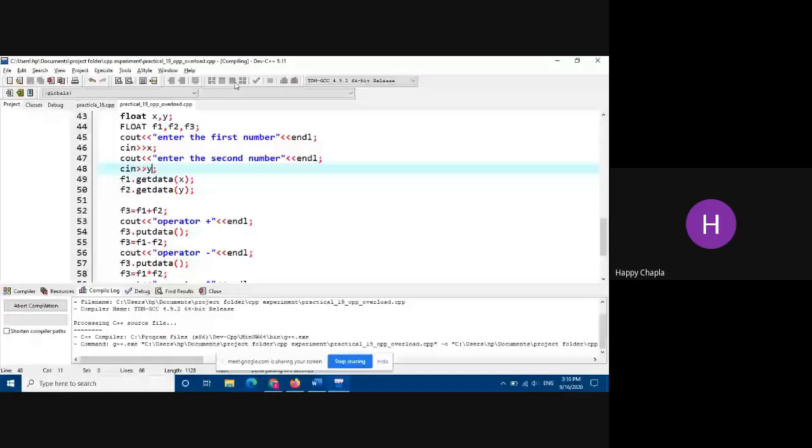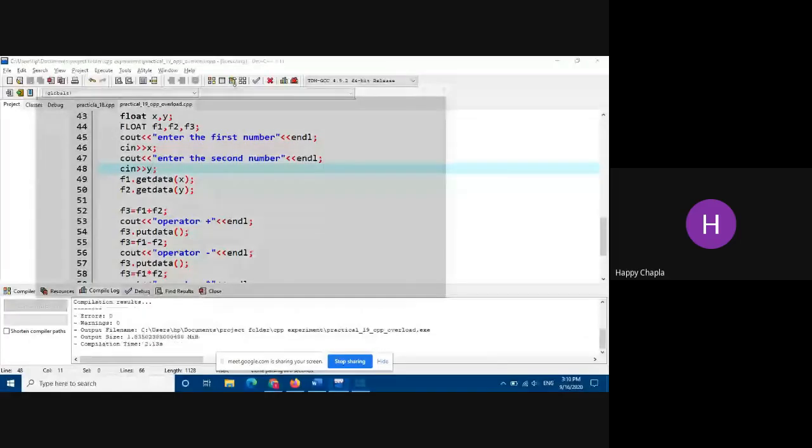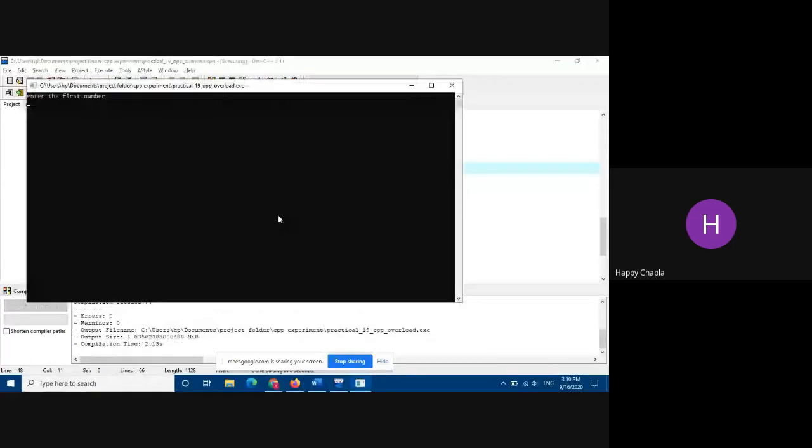Yes, see in the 48 number line. Oh yes, ma'am, thank you so much. In the 48 number line, instead of X, write Y. Okay, now I guess it will work. Yes, it is working. Yeah, it's done. Okay, thank you, ma'am. You're welcome.